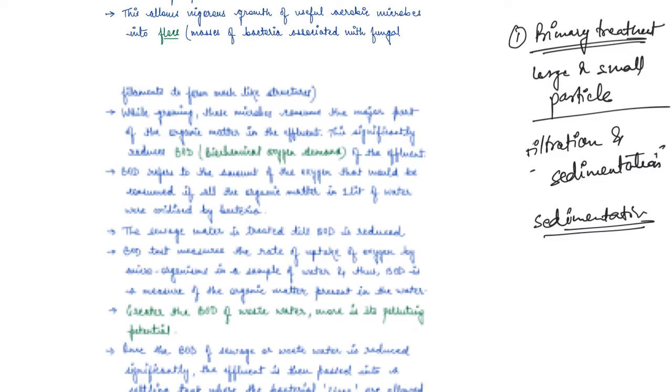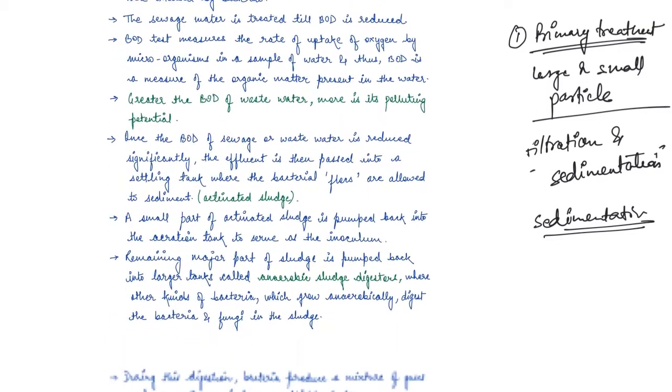The greater the BOD in wastewater, the more is its polluting potential. Now, once the BOD of the wastewater or sewage is reduced significantly, this effluent is passed into the settling tank where the bacterial flocs are allowed to sediment. So they become activated sludge now, right?